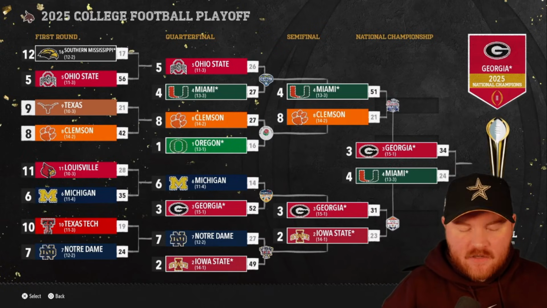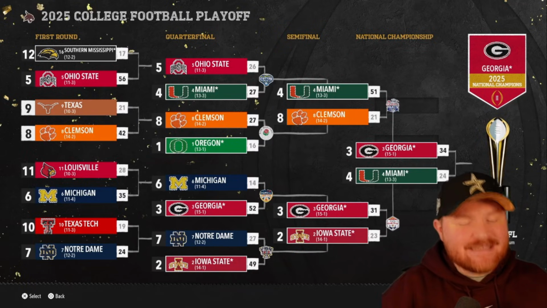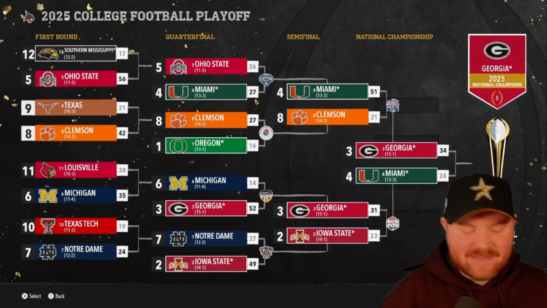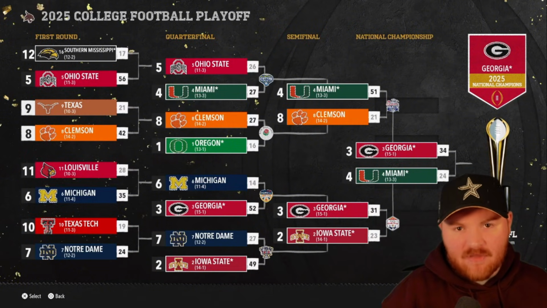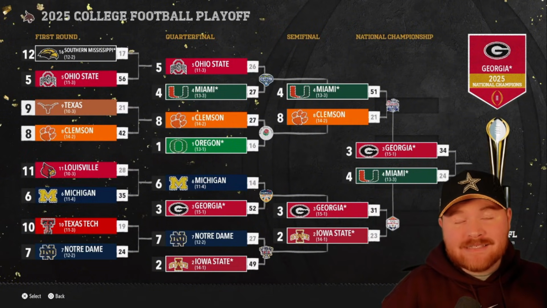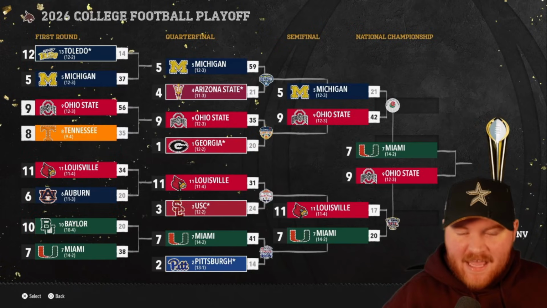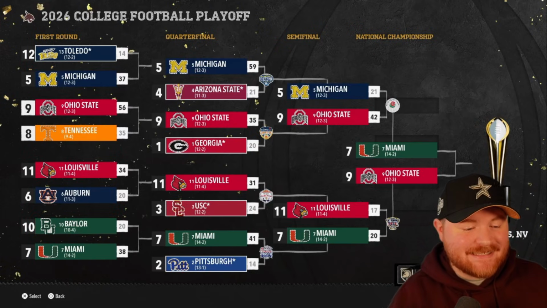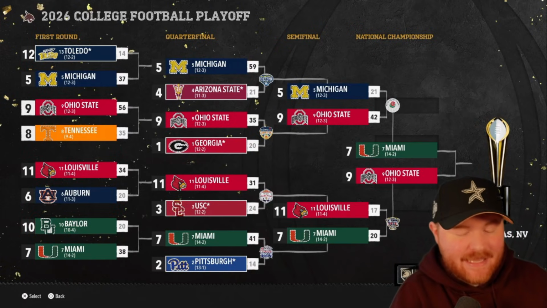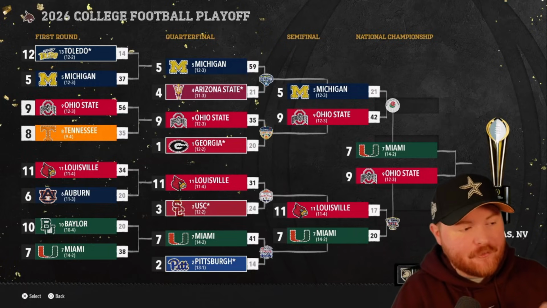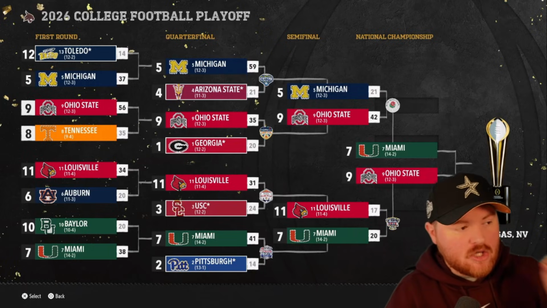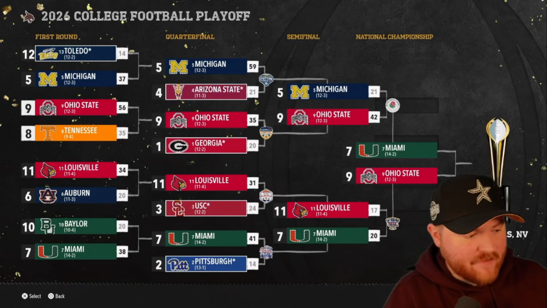They beat Miami in the first year of the ACC as the SEC. That is the 5th national championship in now 7 years for the SEC. Miami is back at the national championship for the 2nd straight season, and the ACC as the SEC had a pretty good playoff here. So Toledo makes it in for the first time as the G5 representative.